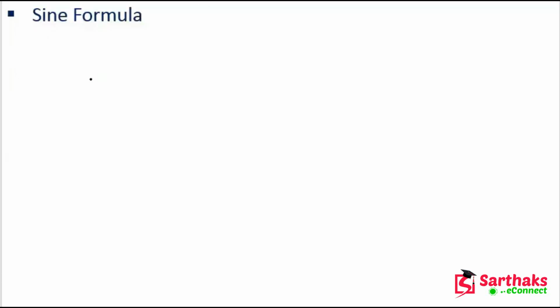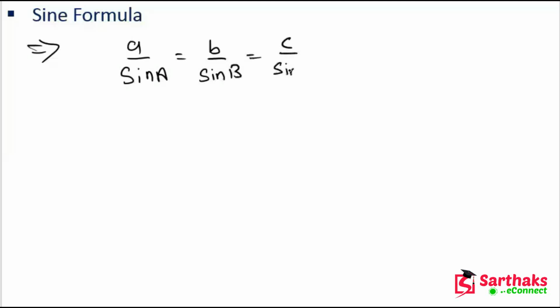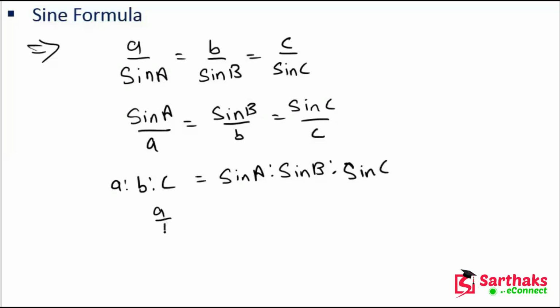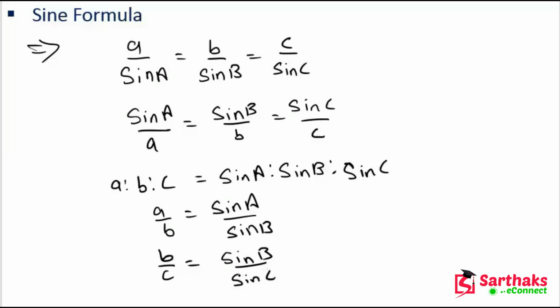So the final sine formula is: A upon sine A is equal to B upon sine B is equal to C upon sine C. It can be written as sine A upon A, sine B upon B, sine C upon C, or as A ratio B ratio C is equal to sine A ratio sine B ratio sine C. Or it may be written as A upon B is equal to sine A upon sine B, or B upon C is equal to sine B upon sine C. I hope you understand these things.